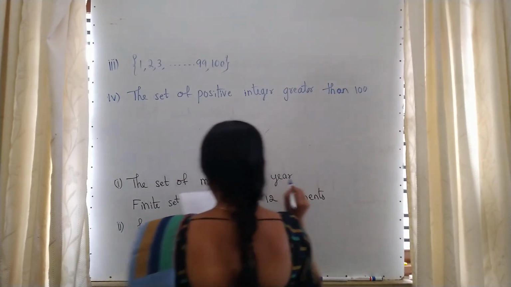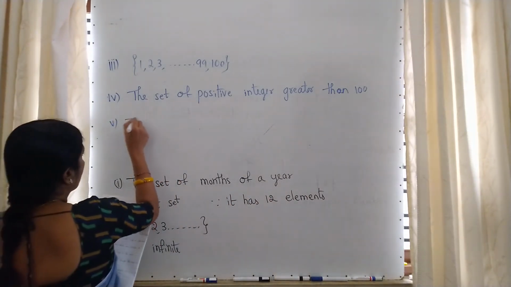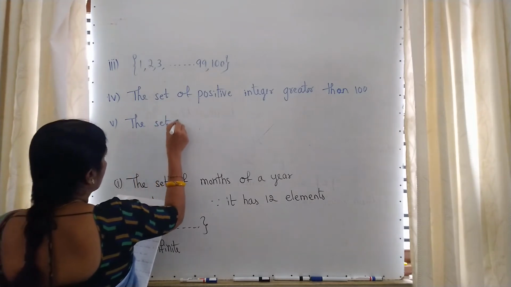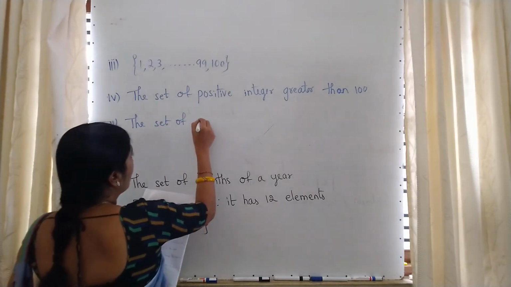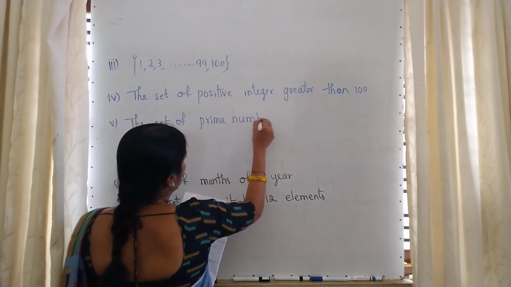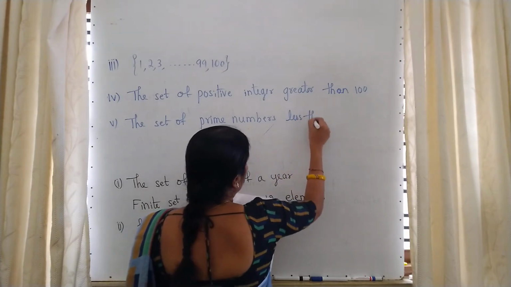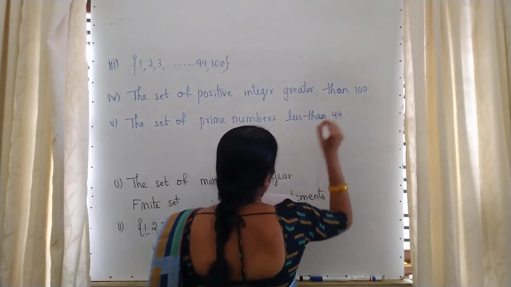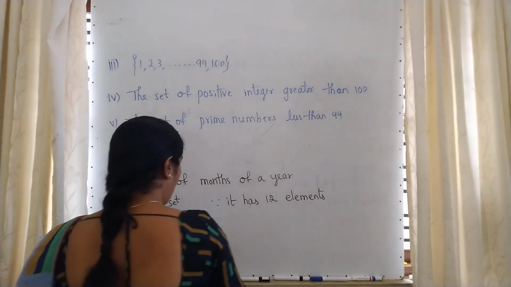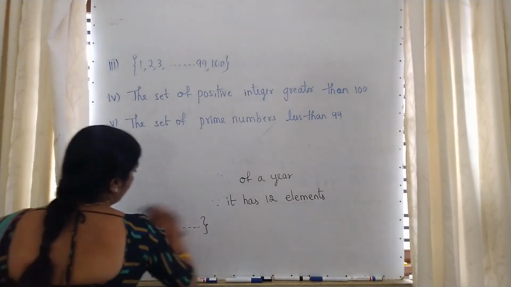See, if you take a paper and pen along with me, if you go on writing it, they are very simple problems. Next, the set of prime numbers less than 99. 2 I gave the answer, and for these three I am giving you as a homework assignment.